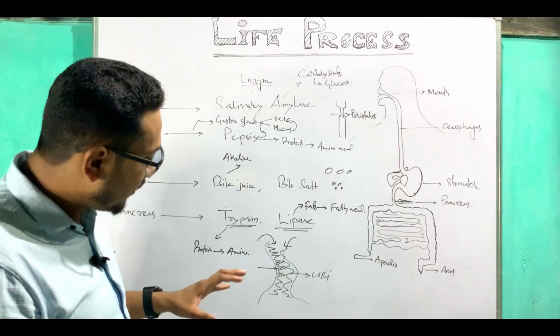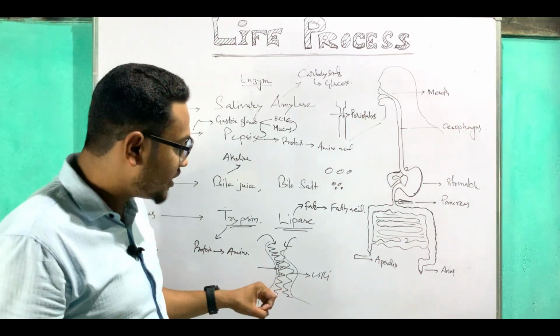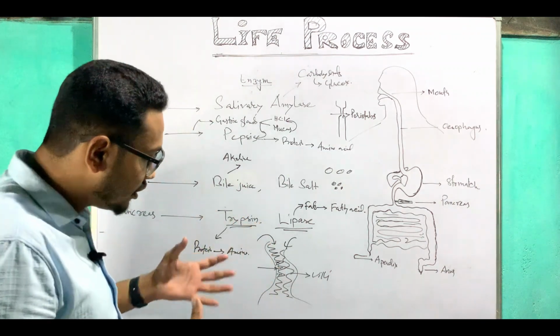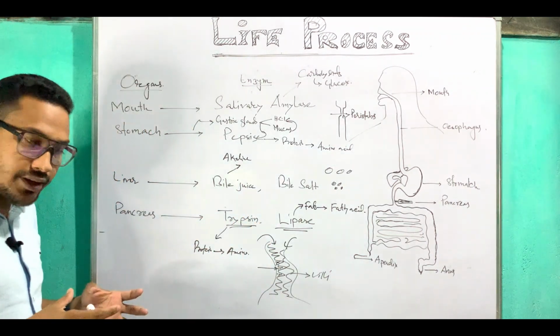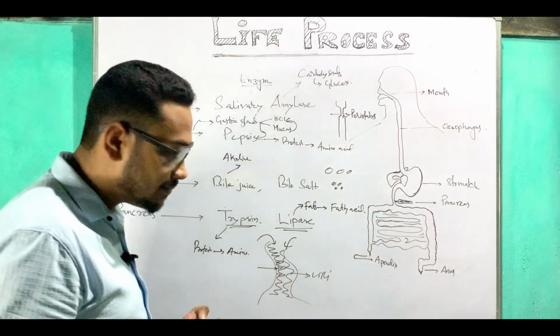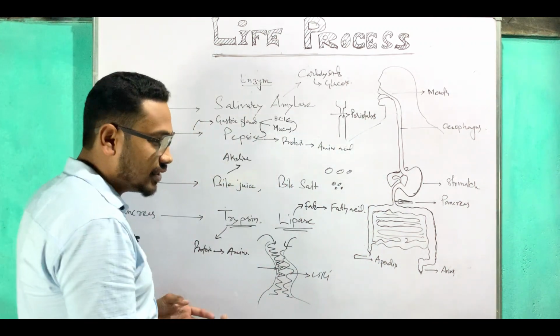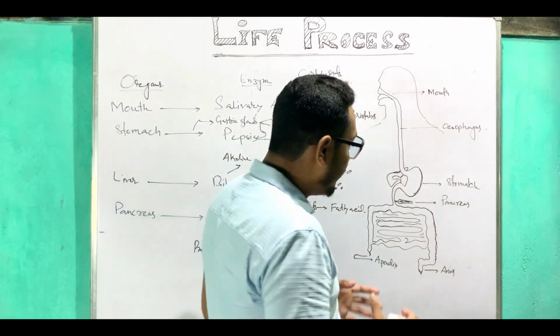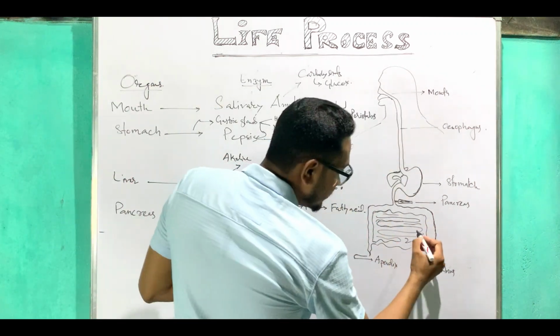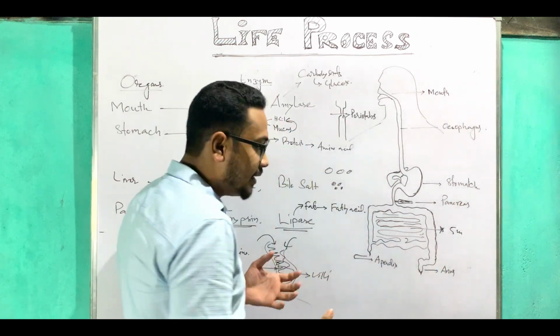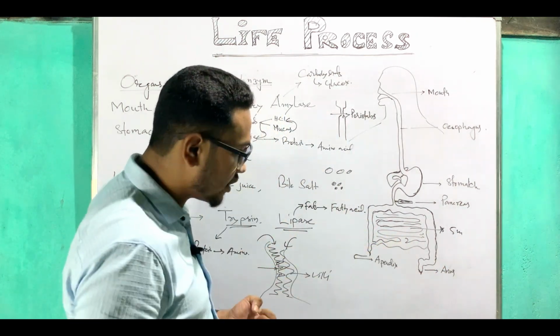And one more thing I want to mention here is that this small intestine is known as the site of complete digestion, because the complete digestion, or the complete absorption, starts in the small intestine. So that is why the small intestine is known as the site of complete digestion. And the length of the small intestine is approximately 5 meters.